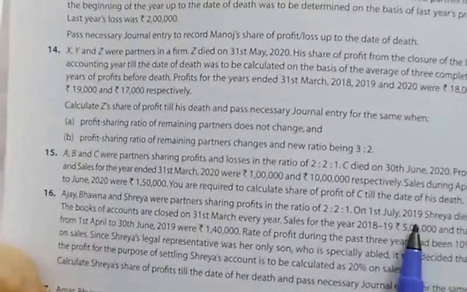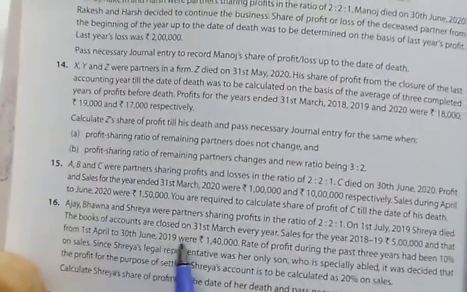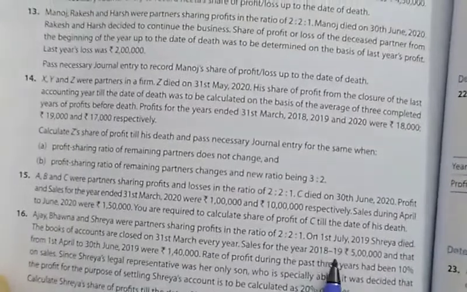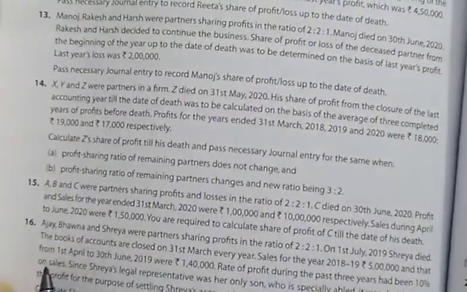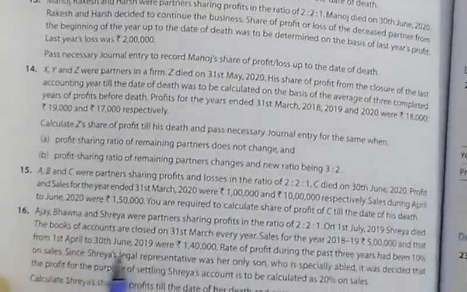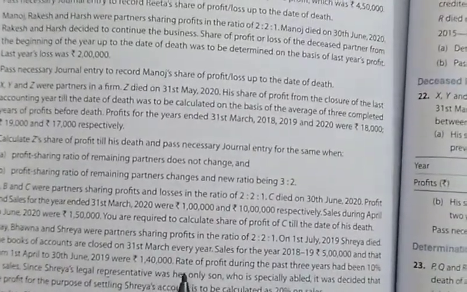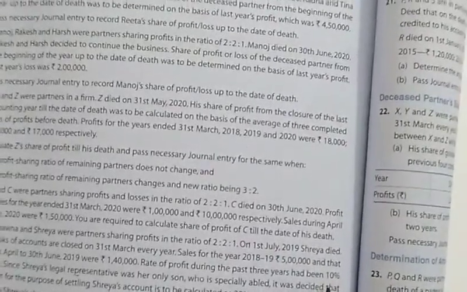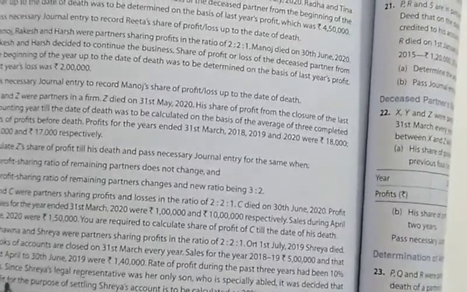On 1st July 2019, Shreya died. The books of accounts were closed on 31st March every year. Sales for the year 2018-19, means previous year sales, are given to you as 5 lakhs, and from 1st April to 30th June, the sales of current year up to the date of death, are 1,40,000. Rate of profit during the past 3 years has been 10% on sales.